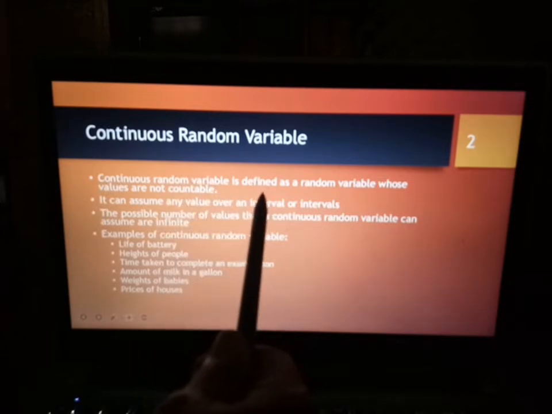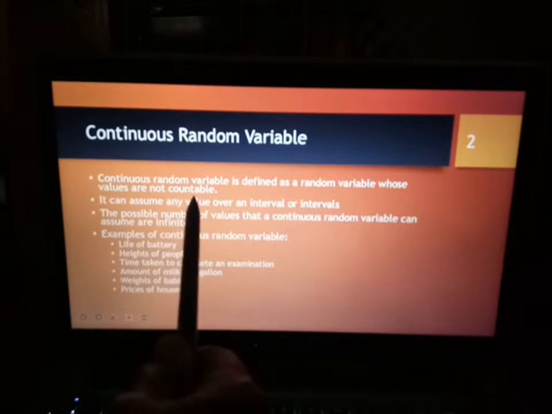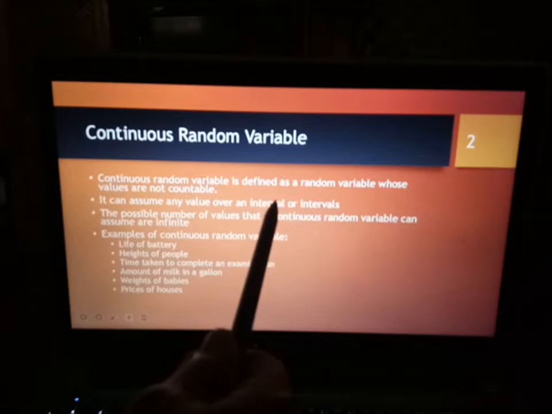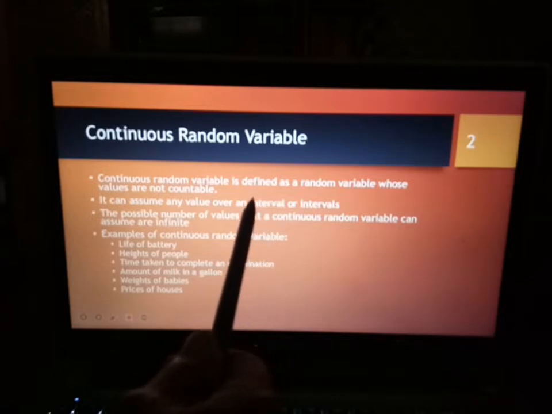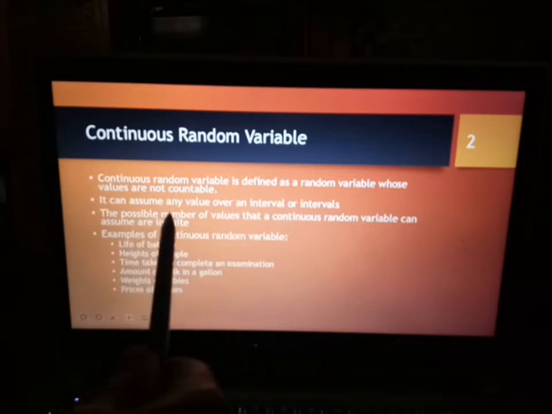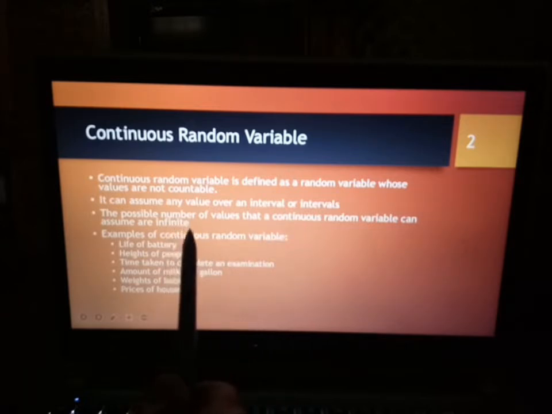A continuous random variable is defined as a random variable whose values are not countable. Not countable means that it is uncountable. Tak terhingga, tak terbilang. So that is considered a continuous process. It can assume any value over an interval or intervals. Contohnya duration of time, daripada pukul 1 sehingga pukul 5 petang. So that is an interval, a duration of time, and that is continuous data. The possible number of values that a continuous random variable can assume is infinite.